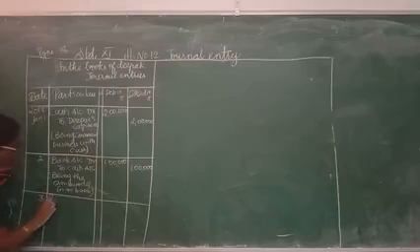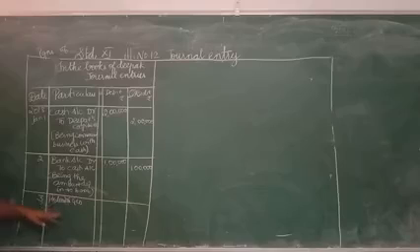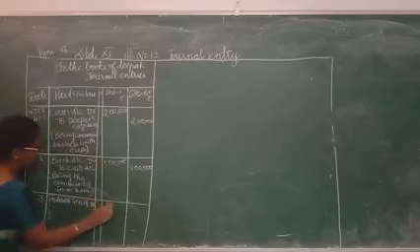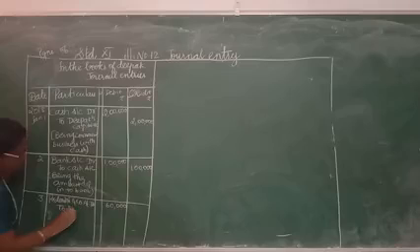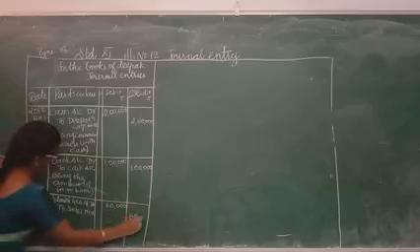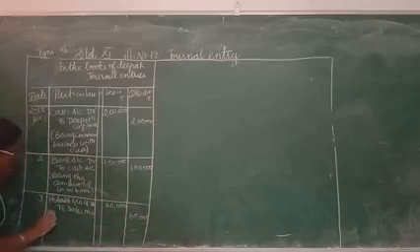So Padmini & Co. account debit, because Padmini is a personal account, debit the receiver. She is receiving. So 60,000 to sales account. Sales is a nominal account.